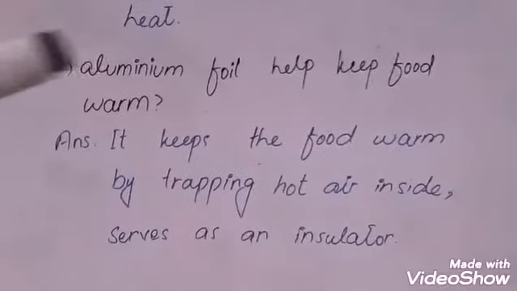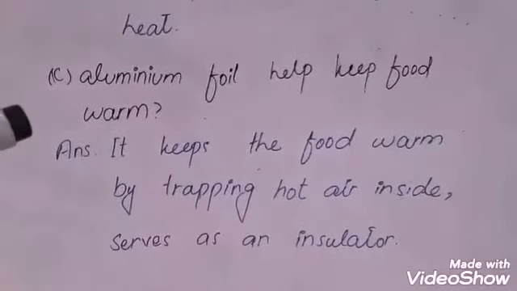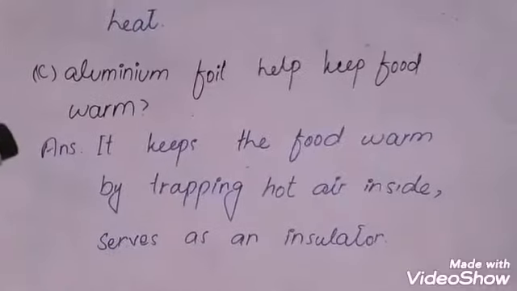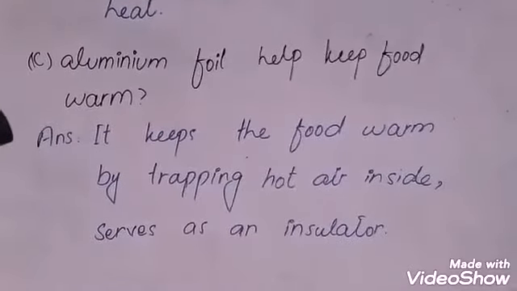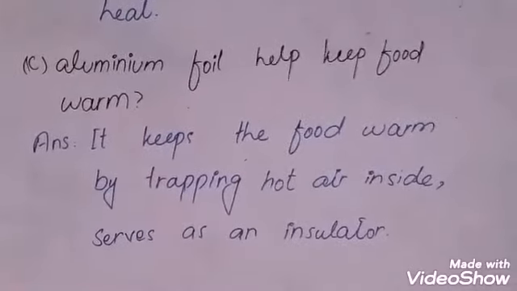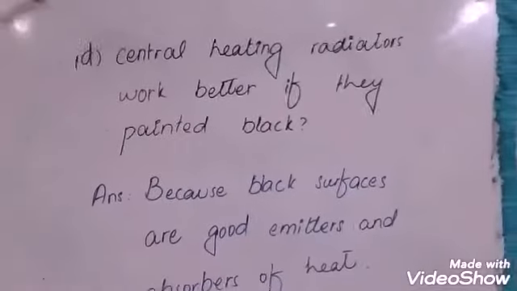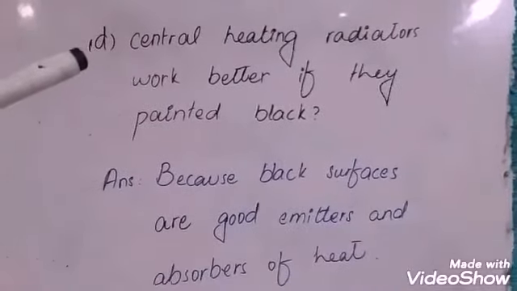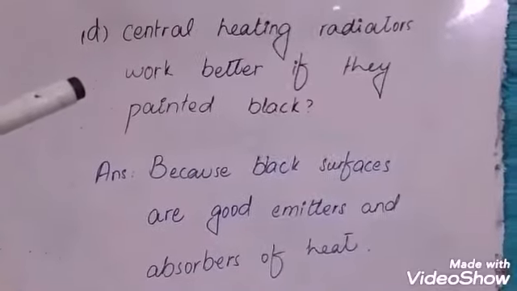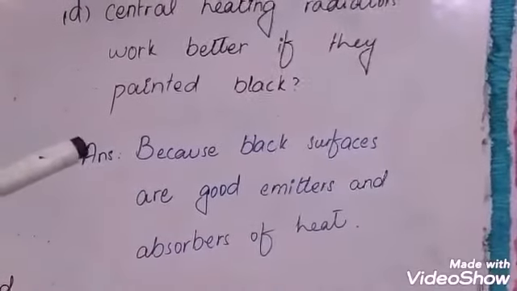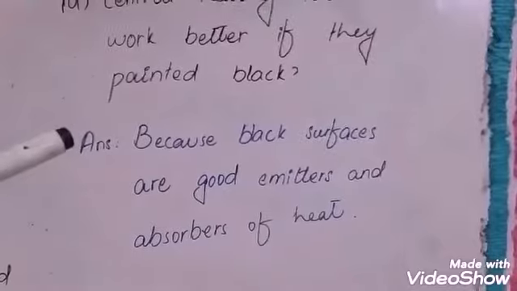C. Aluminium foil helps keep food warm. Answer: it keeps the food warm by trapping hot air inside, and serves as an insulator. D. Central heating radiators work better if they are painted black, because black surfaces are good emitters and absorbers of heat.